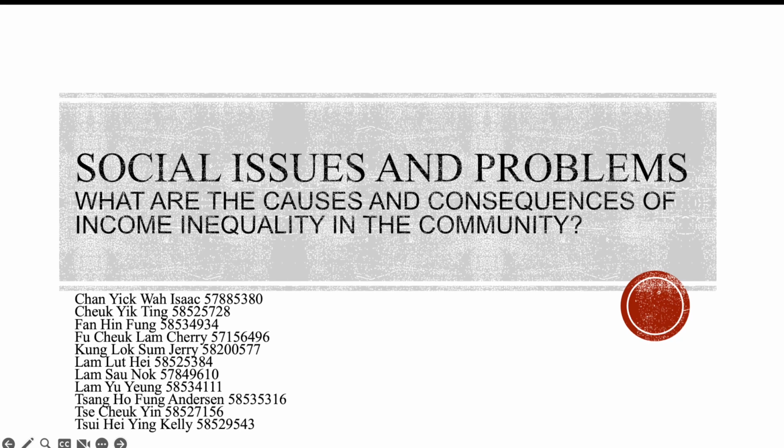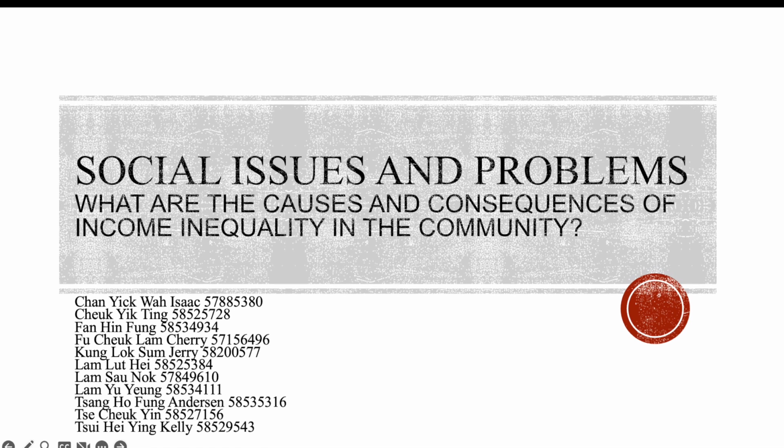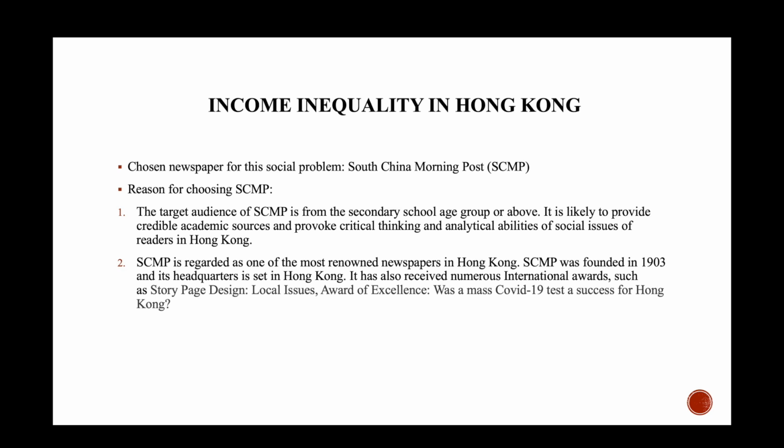Today, we are going to talk about income inequality in Hong Kong. We choose South China Morning Post (SCMP) as our newspaper for this social problem. The reason for choosing SCMP is that the target audience of SCMP is from the secondary school age group or above, like adults. It's likely to provide credible academic sources and provoke critical thinking and analytical abilities of social issues of readers in Hong Kong.